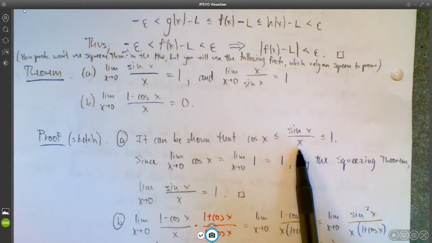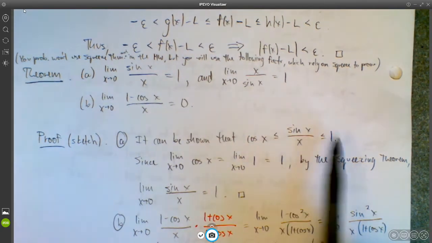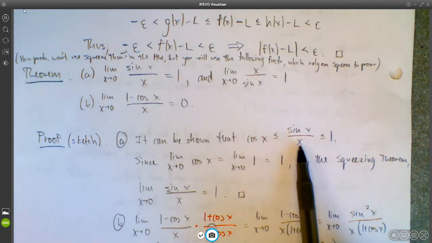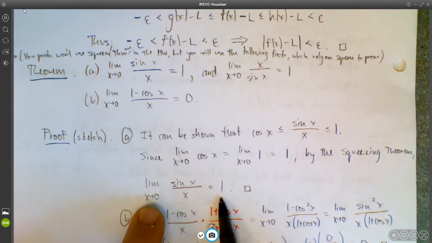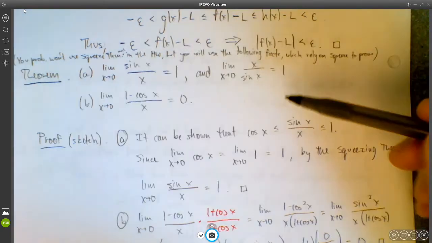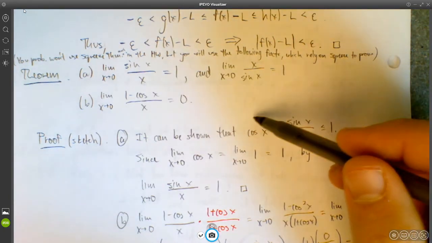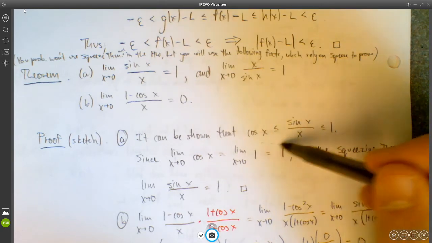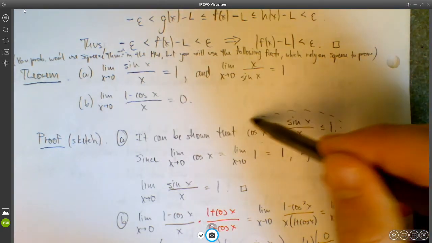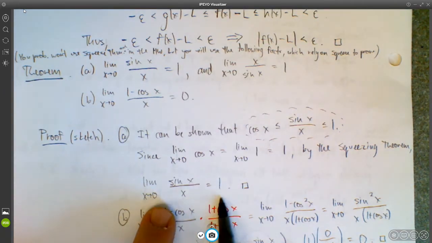And since sine x over x is always between cosine x and 1, and since these things are both going to 1 as x goes to 0, that means this thing must also go to 1 as x goes to 0. So that's by the squeeze theorem. So really the big trick in this proof is, first of all, applying the squeeze theorem, but the main thing is showing this inequality, which again, the details for that are in the book. But the squeeze theorem allows us to conclude that this limit is in fact 1.